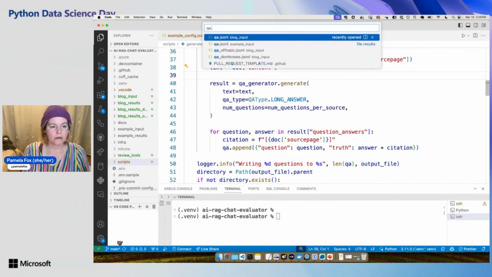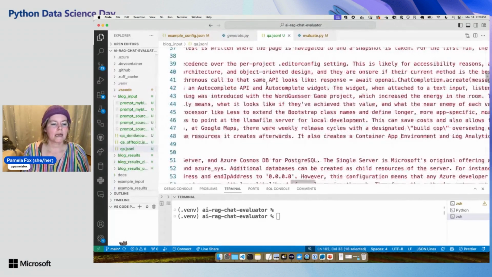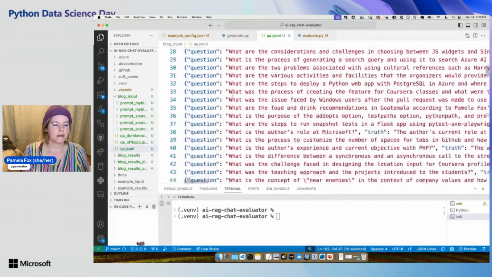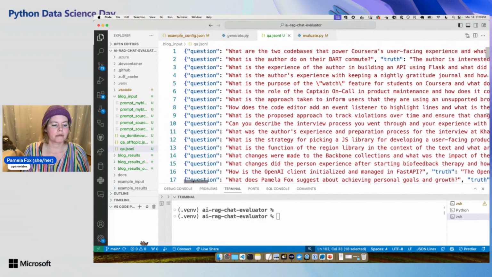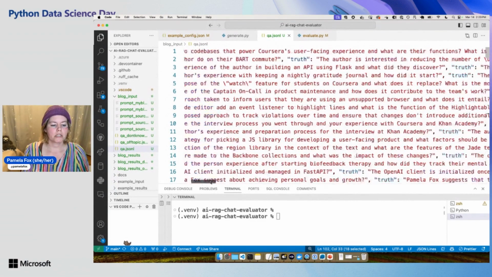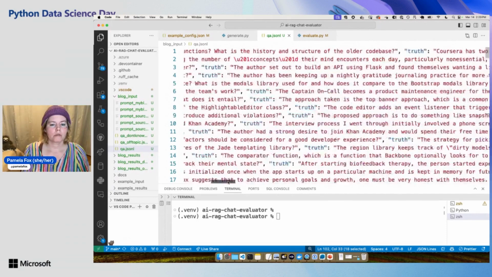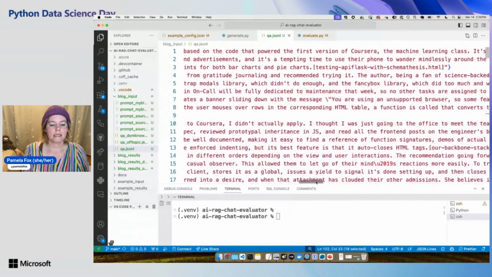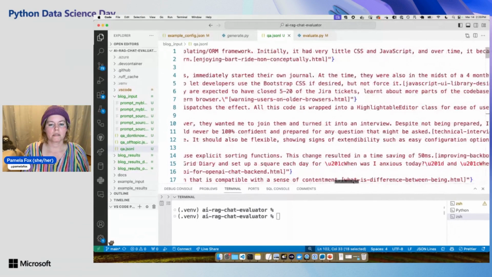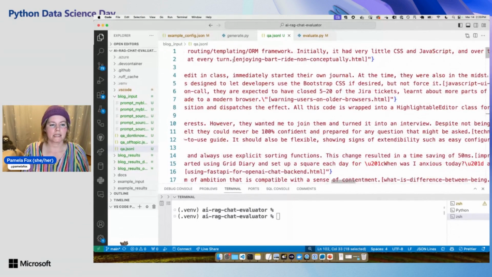And then what you get out is this JSON lines file that has however many questions. This one's got like 200 questions, and we can see the question, we can see the truth, right? So this is what it thinks the right answer is according to the document that it read, and we see the citation. So this is the expected citation.